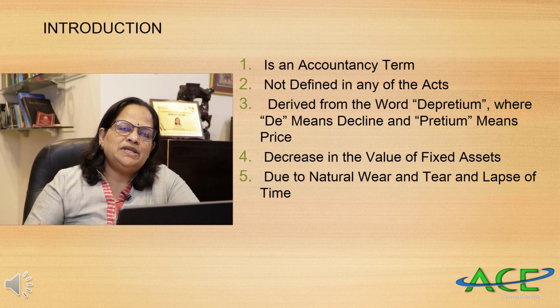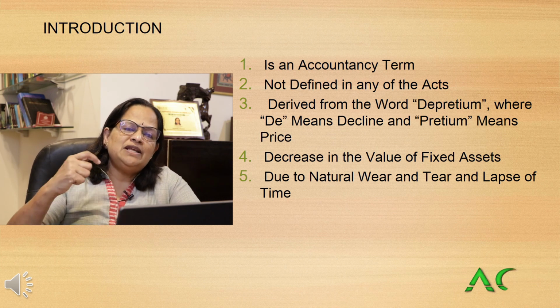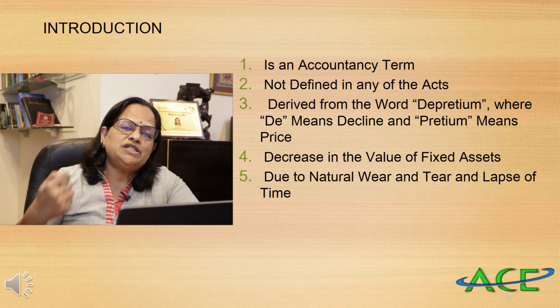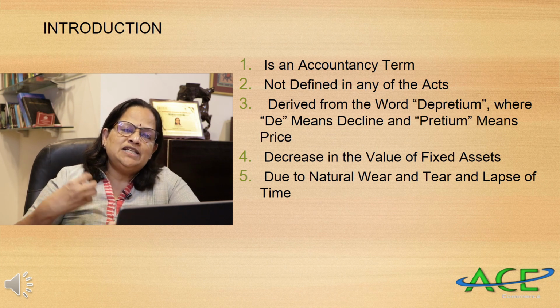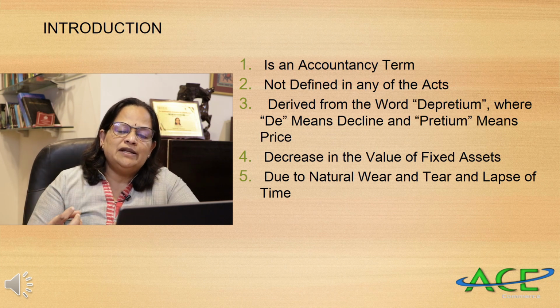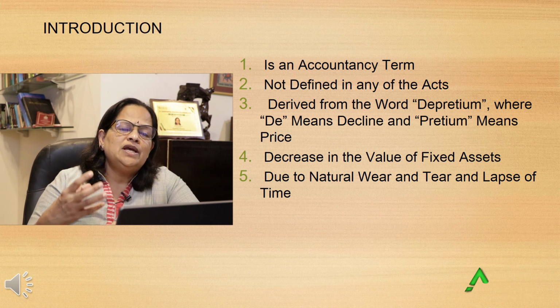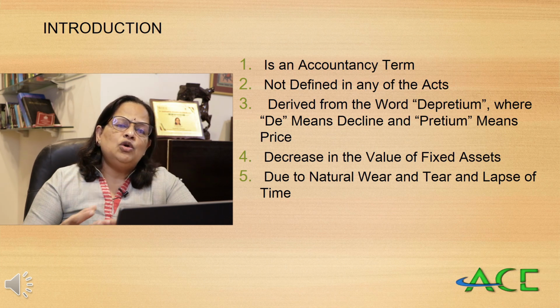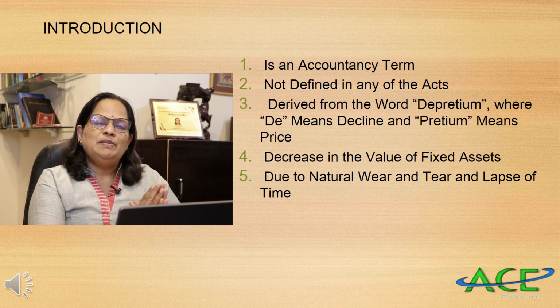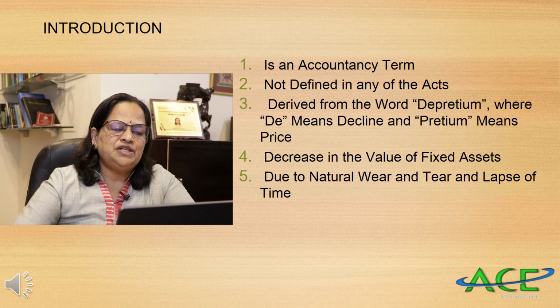Now why will this depreciation happen? It's due to natural wear and tear. Imagine machinery used for 2-3 shifts a day. It's continuously used, so automatically its value will decrease. Similarly, lapse of time and new inventions. Think about the laptops, desktops and mobile phones we are using. Some old models will become outdated and have no value. These are all the reasons for depreciation.